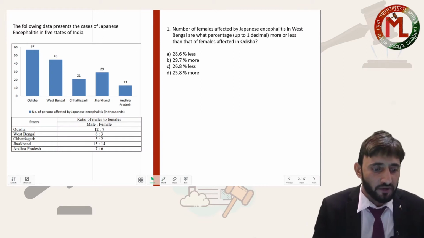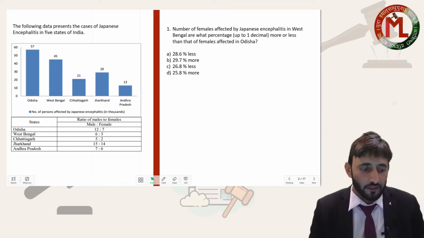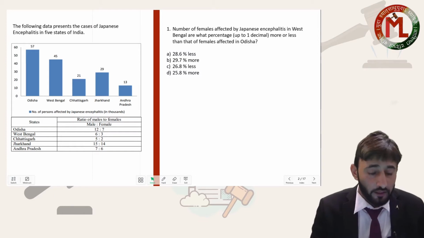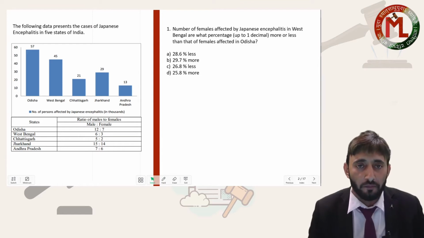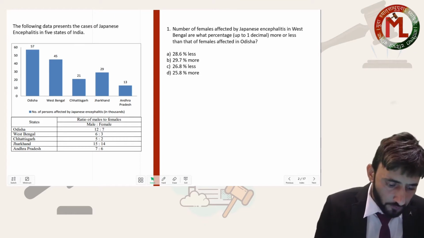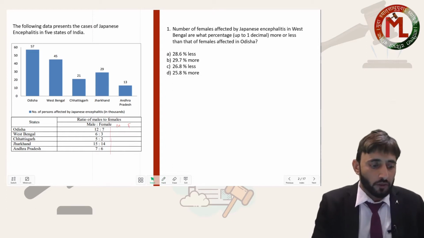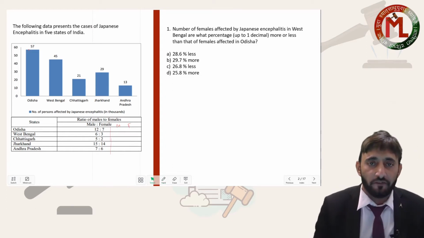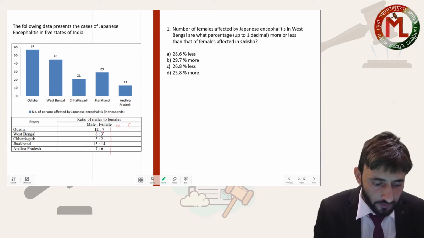The following data represents the cases of Japanese encephalitis in 5 states. These 5 states are given, and we are provided with the ratio of the male and female population. So let's go with the breakup of the male and female. First of all, we can write the number of male and female in the various states. So Orissa total number of people is 57, and 57 has to be broken in the ratio 12:7.